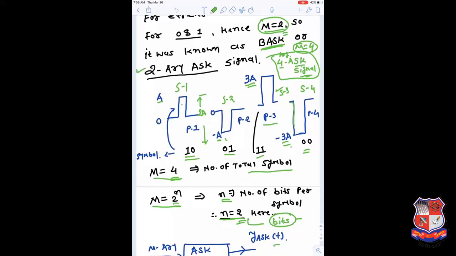Now this is a special case of M equal to 4. It's not necessary that we stop here. You may have M equal to 8, so we can have a group of 3 bits. So we have 8 combinations, and we can define 8 symbols. If M is equal to 16, we have a combination of 4 bits, and we need to define 16 symbols, and so forth.